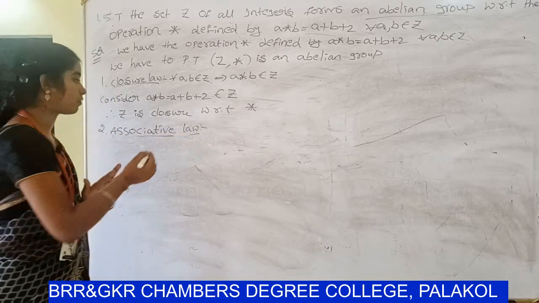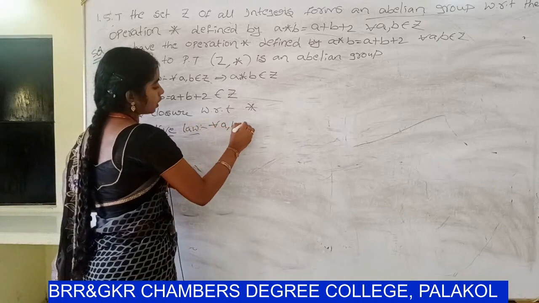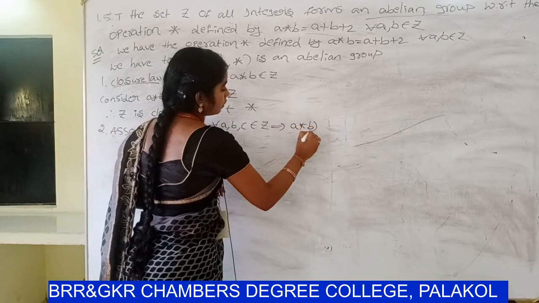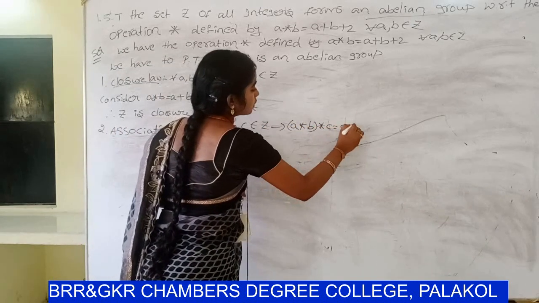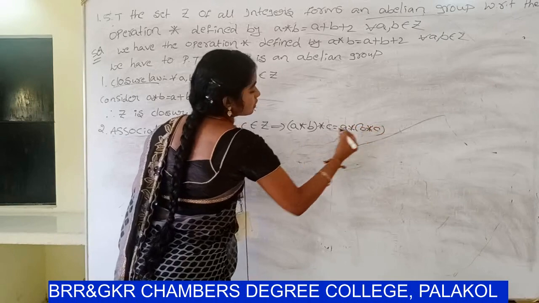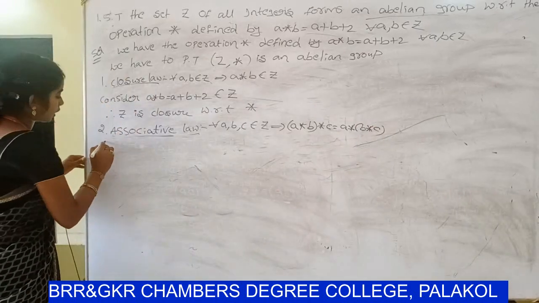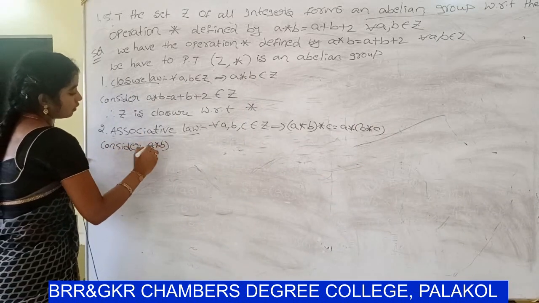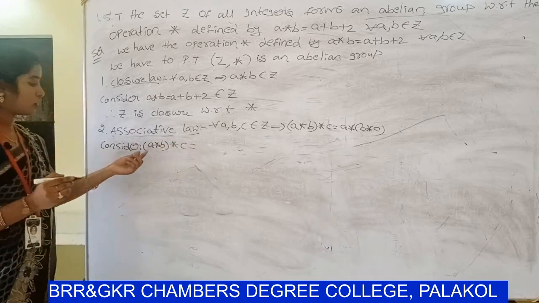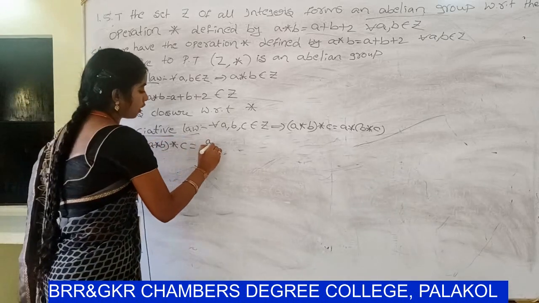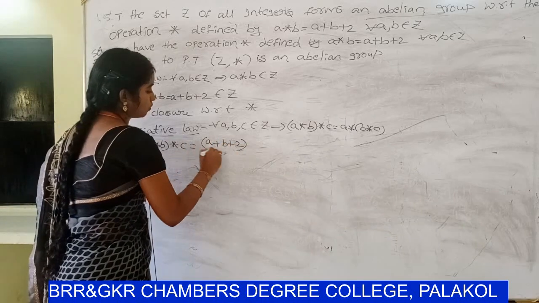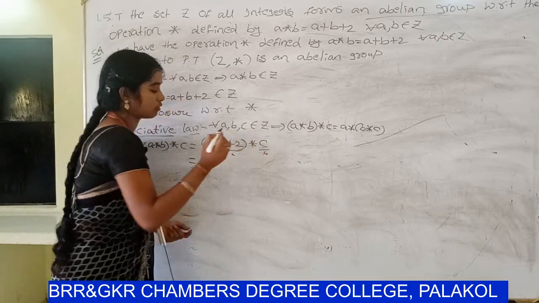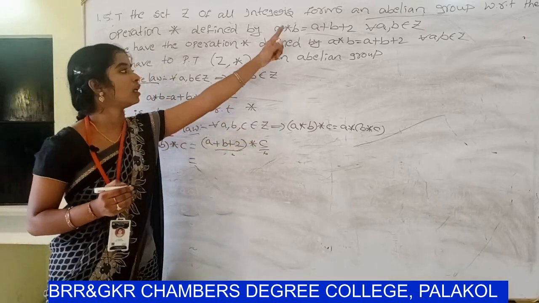Associative law in general definition: for all a, b, c belongs to Z, that implies (a star b) star c equals a star (b star c). So consider (a star b) star c. Already you know that a star b value is a plus b plus 2, star c. So this is the a, this is the b.